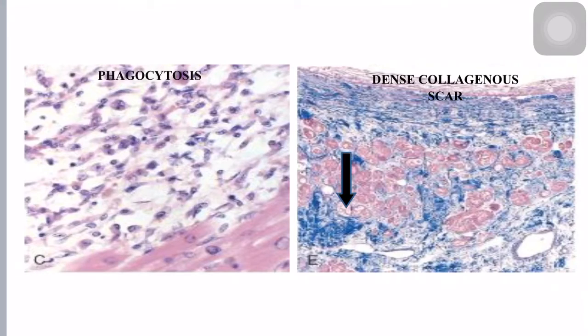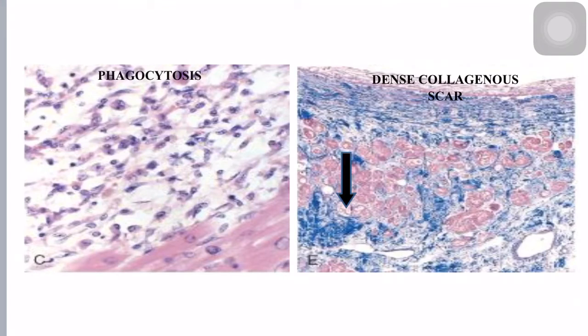On the right, where the arrow is put, below the arrow and above the arrow, and in the patchy areas you can see a blue colored stained tissue. This blue colored stained tissue will not usually be seen when the tissue is stained with hematoxylin and eosin stain. So here they have used a special stain which is called MTS, otherwise called Masson trichrome stain.